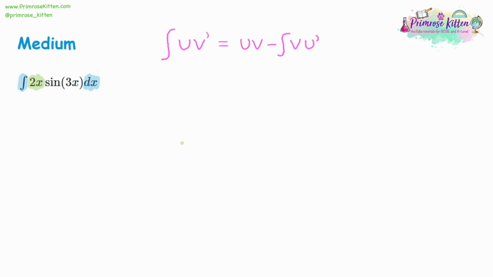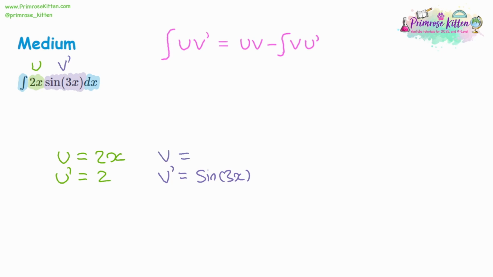We're going to find our 2 parts. We've got the x part, which we're going to have as u. And we have the sine part, which we're going to have as v, or rather v dash. So we can use those 2 parts to find out the rest that we need to substitute. U is 2x, so u dash is 2. V dash is sine of 3x. So we'll integrate that to get v. If you integrate sine, you get negative cos. The angle doesn't change, but we have to divide by the coefficient on the x, which is a 3. So we divide by the 3, which gives a negative third cos 3x.